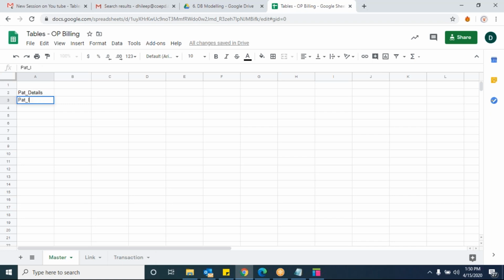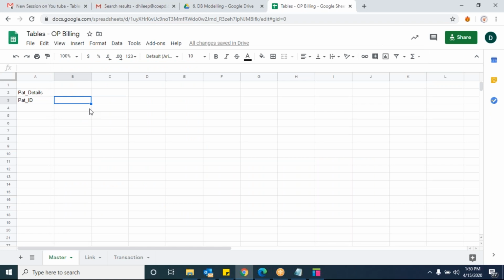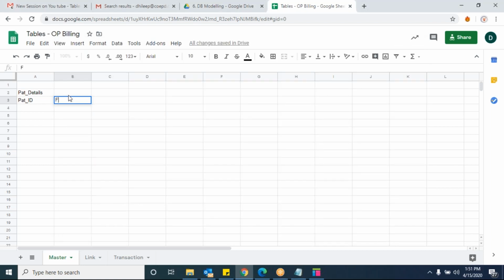Patient name, first name, patient ID, right? Patient ID is also captured in the same table. Please use the information that is on the screen. The same thing, try to use it again. Don't create any mess here. Here we used only first name, not patient first name, right? So first name. I'm writing first name,